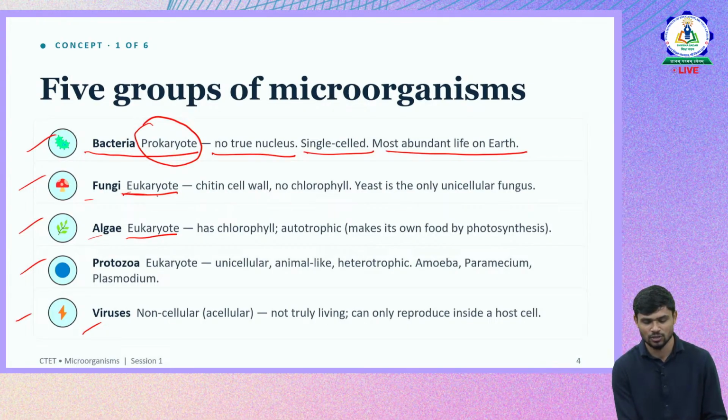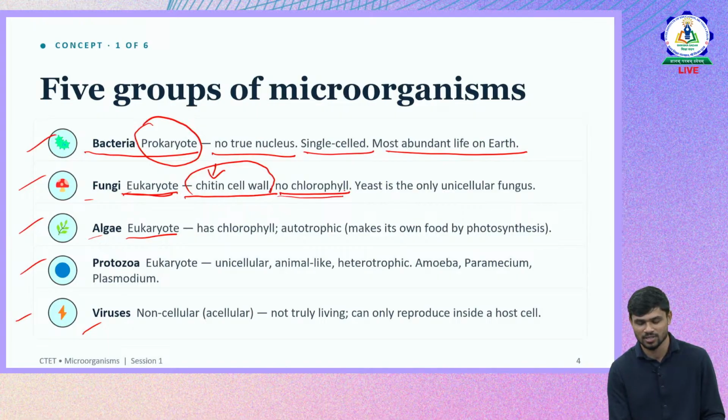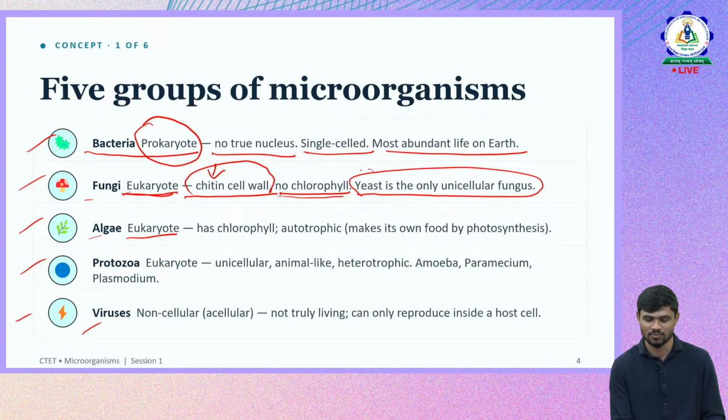What about fungi? It is a eukaryote. It has a chitin wall, that is, its cell walls are made up of the material chitin. It doesn't have chlorophyll, so it doesn't perform photosynthesis. The best example which is repeatedly tested in CTET is yeast. So remember yeast, it is a unicellular fungus, a unicellular eukaryotic fungus, which will be frequently asked in CTET.